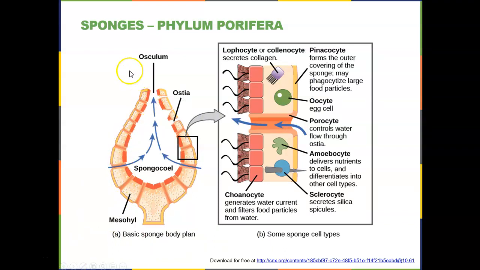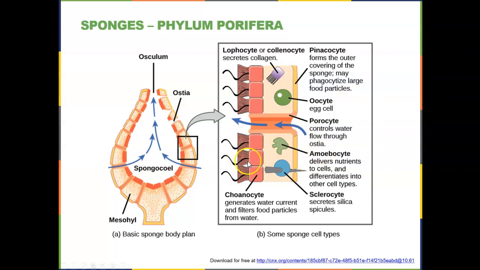When we continue to look at the internal anatomy of this phylum Porifera, the sponges, they're called Porifera, pore meaning they are pore bearers. That is how we see how they get a water flow through them. So here is the body of the sponge. It has all these pores or openings in which water can flow in and then back out of the animal. There are certain cell types. They have very specific cell types, but not really a true tissue per se, not a nervous tissue or a muscle tissue, etc.